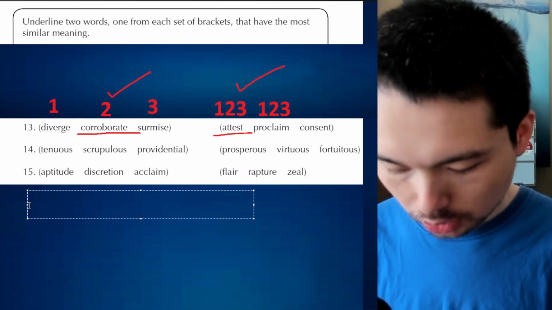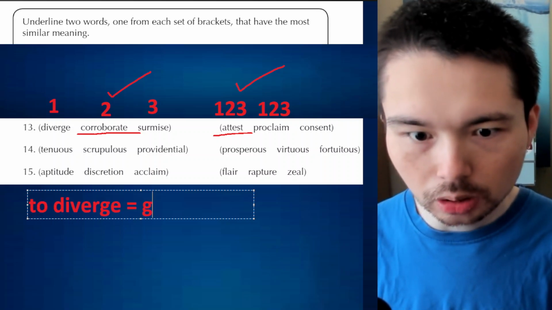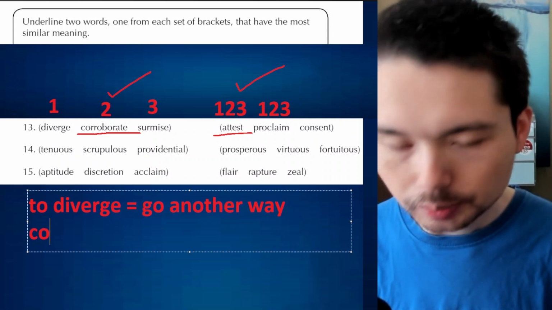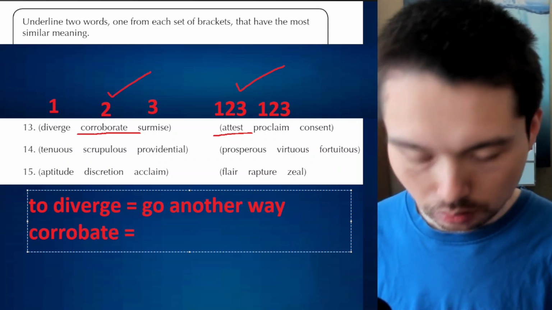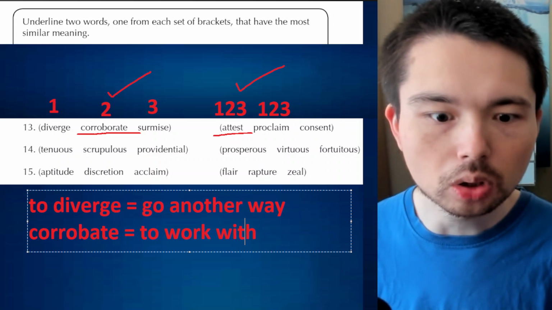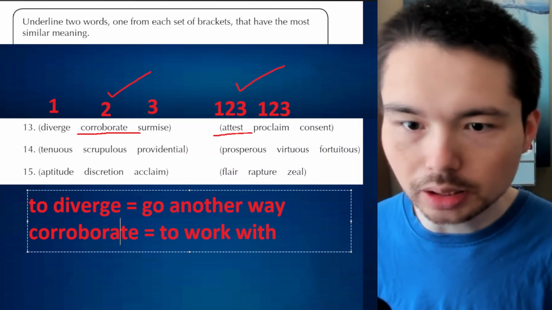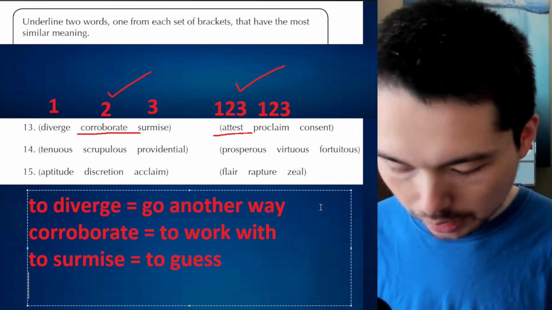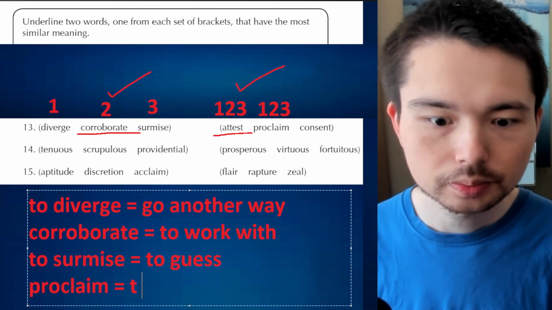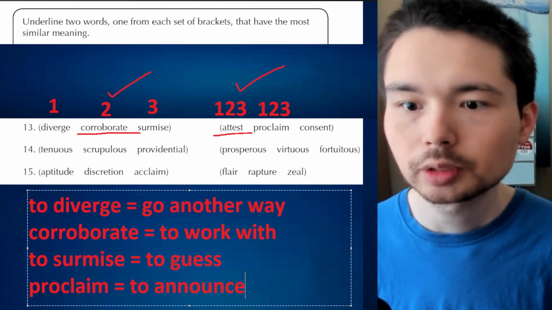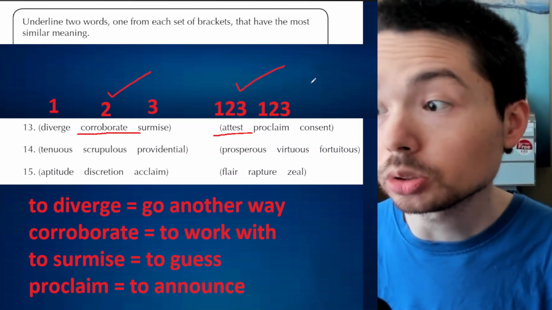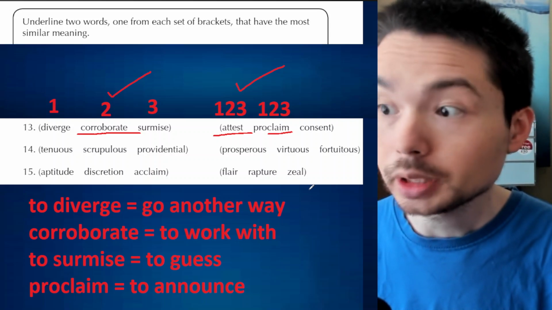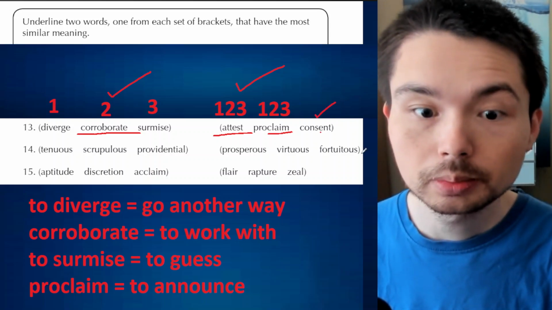Let's put it. To diverge. Write it with me. Go another way. Go a different way. Corroborate, to work with. Can I even spell? Attest is the same thing. Surmise is to guess. Proclaim is to announce. It's even got the word claiming, which means saying it belongs to you, but here, we are saying an item is yours. Consent means allow. Next.